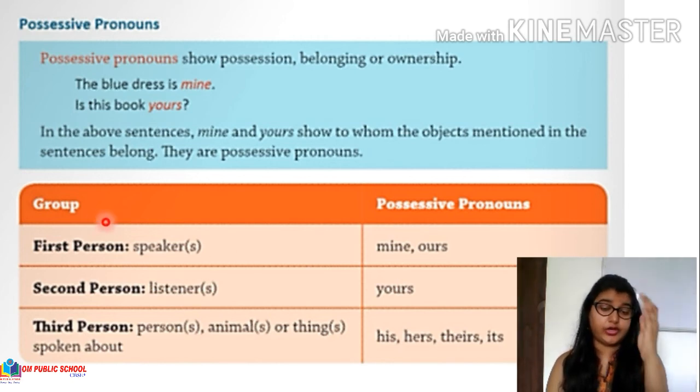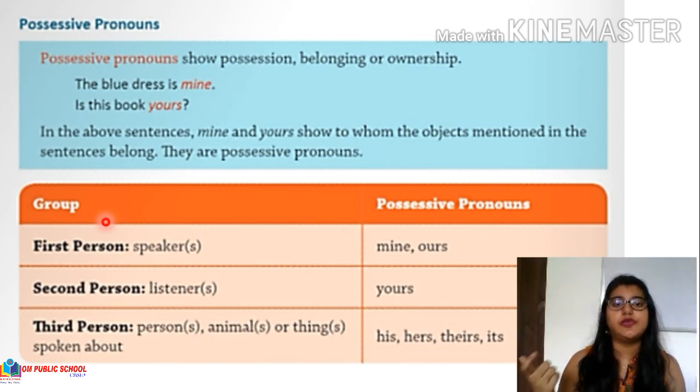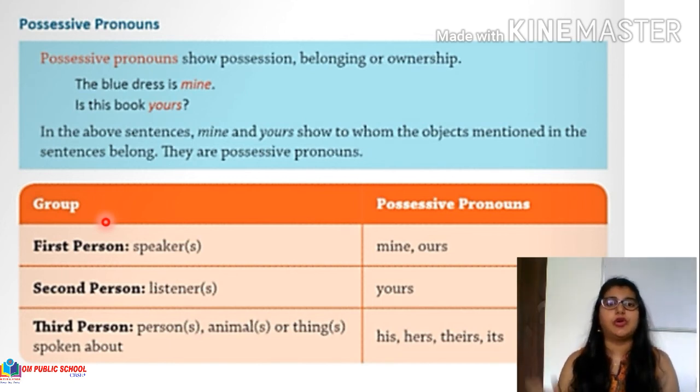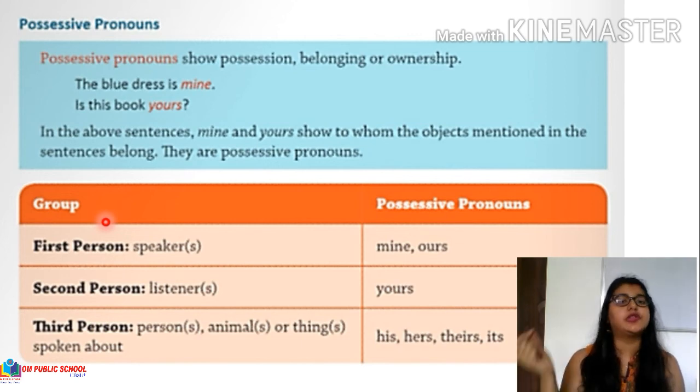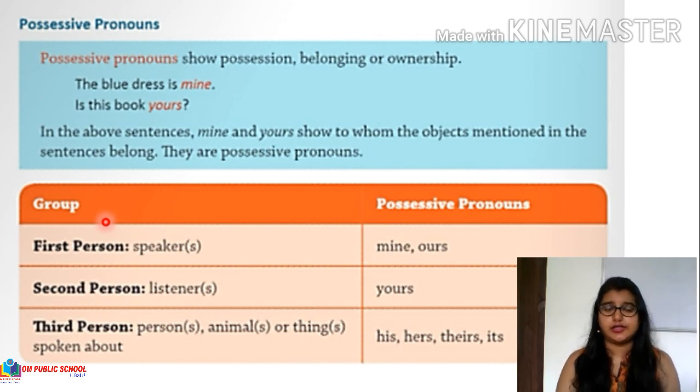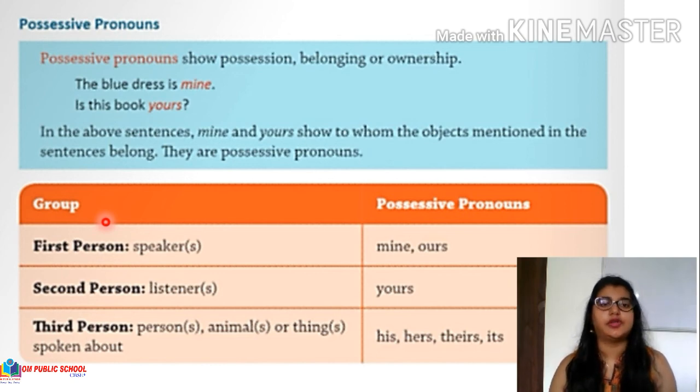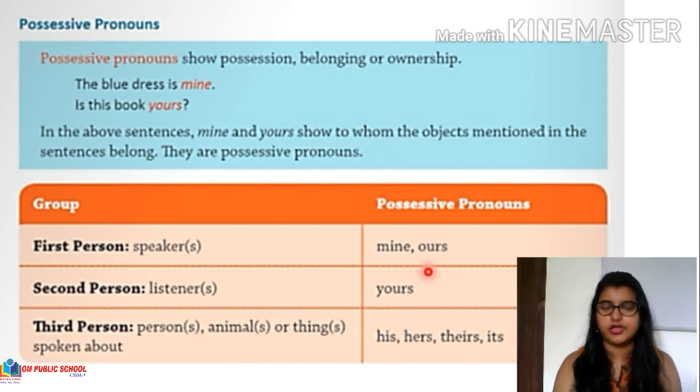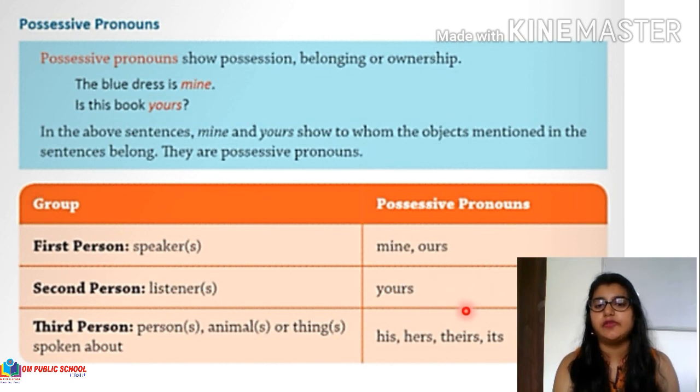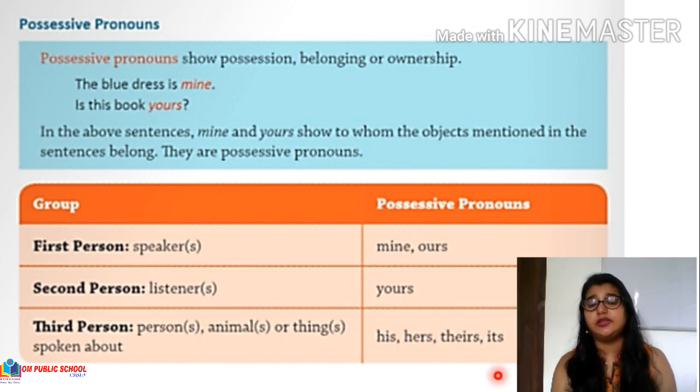Now, also one point to remember here is that possessive nouns also show possessiveness. Remember, we use apostrophe S after our name, like this is Sneha's. This is Ravi's. So I am adding an apostrophe S over there. Similarly, in spite of adding apostrophe S, if you see, except this first person singular, all the other pronouns are ending with S: ours, yours, his, hers, its, and theirs, because it is showing the possessiveness.